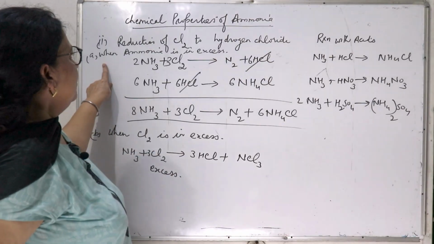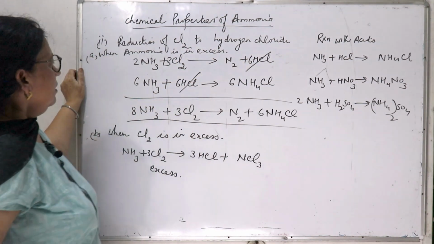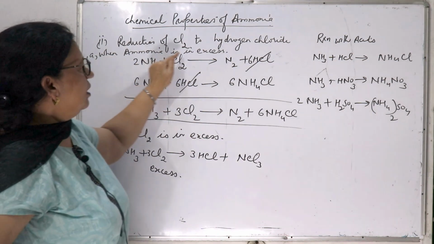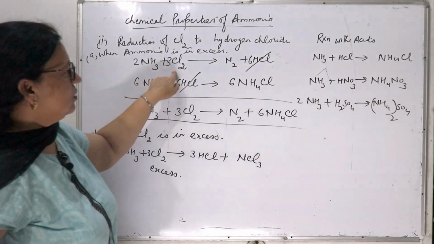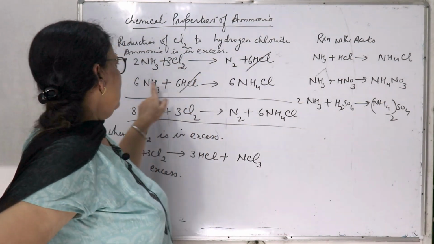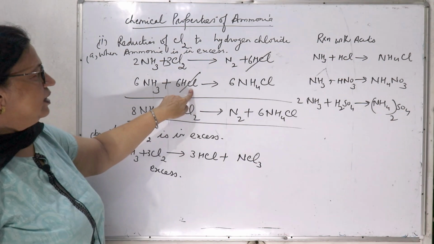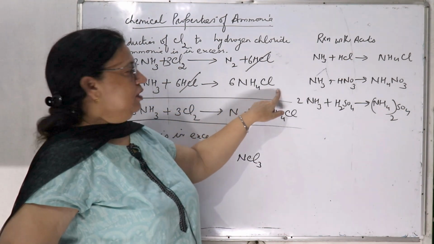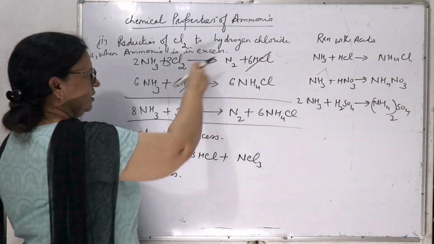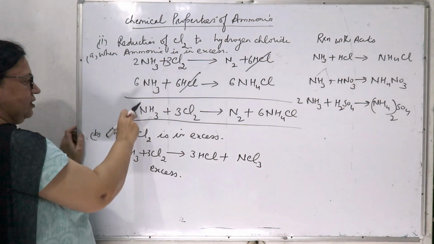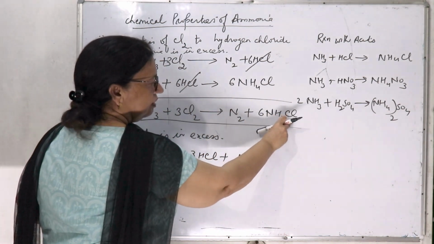Next reducing property of ammonia is reduction of chlorine to hydrogen chloride. This is divided into two parts. When ammonia is in excess, when ammonia is more in quantity, then ammonia plus chlorine will give nitrogen plus 6HCl. Because ammonia is in excess, it combines with the 6HCl and gives ammonium chloride. As 6HCl is there in the reactant as well as in the product side, it can be cancelled out, and it is 8 ammonia plus 3Cl2 gives N2 plus 6 ammonium chloride.